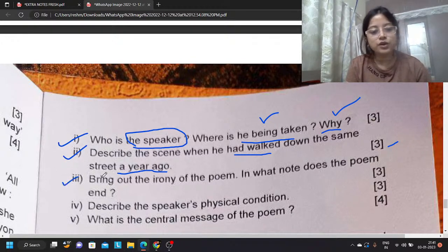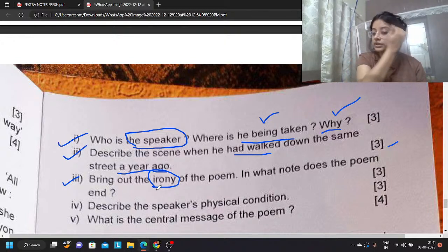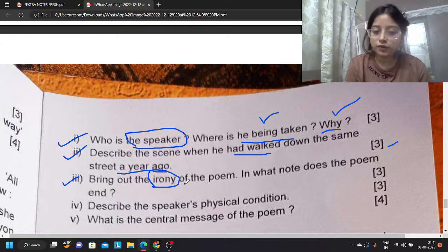Bring out the irony of the poem. Repeatedly, I told you about the irony. We have to write over here the same thing. What is the irony in this poem? The irony is just 1 year back, the patriot was welcomed madly by his people. They were ready to sacrifice their lives, the most important things, for the patriot, and the patriot thought that he was doing something good for his people.